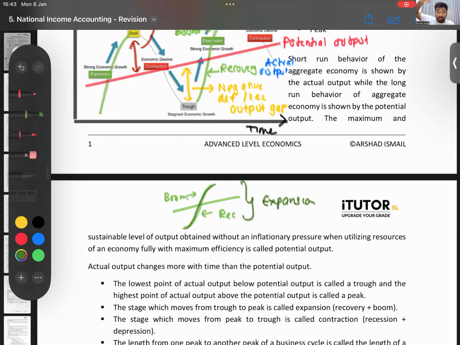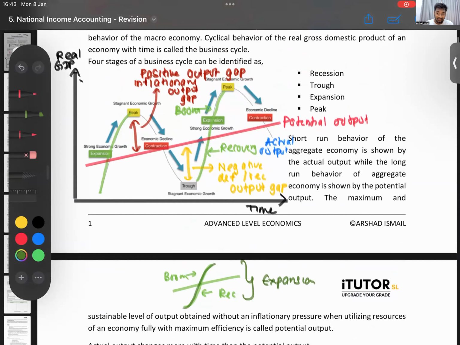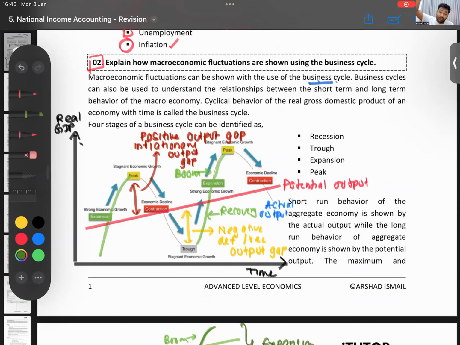Hoping that is clear. When your actual output is increasing, we call it an expansion. The initial stage is a recovery. The one above the potential output is called a boom. Then what is the topmost point called? It goes to the boom, boom, boom, and the topmost point. Expansion is from trough to peak. That is called the peak. Correct.